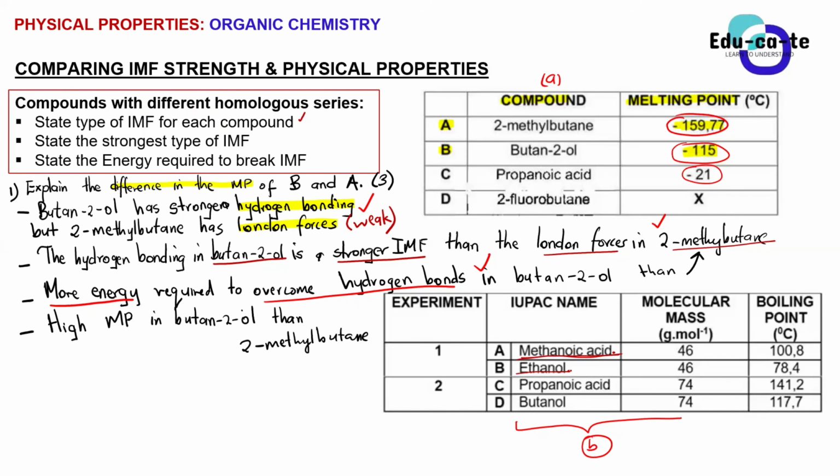Why would that be the case? If I was to say that the hydrogen bonding in methanoic acid is stronger than the one in ethanol, would that be correct, and why? Because a carboxylic acid is bonded to 2 oxygen atoms. Yes, a carboxylic acid has 2 sides for hydrogen bonding, since it has 2 oxygens.